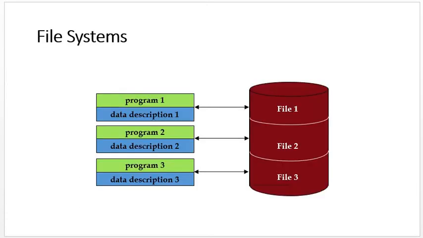Before the concept of distributed database management system, and before the database management system, there is one system known as a file system. What actually happens in a file system? The program and data description are stored in different files.